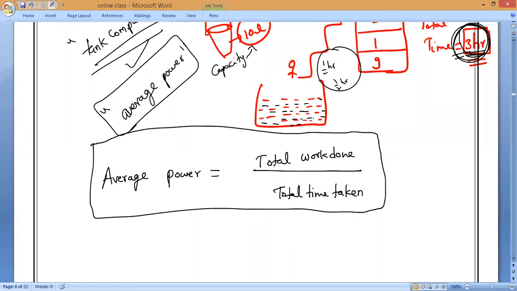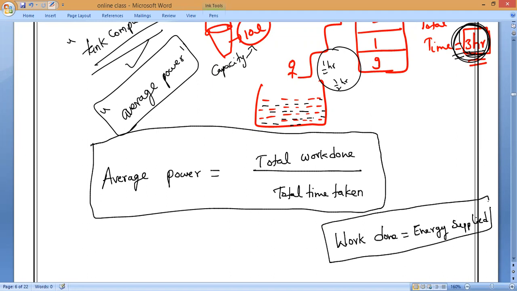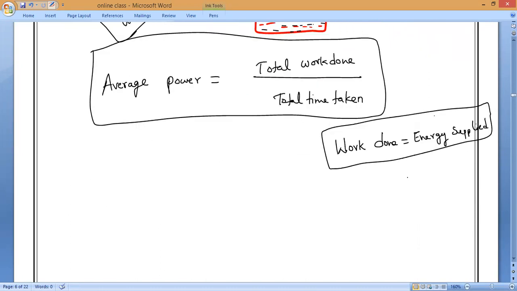Since work done depends on energy supplied, all of you should remember that an equivalent amount of energy has to be supplied to carry out the given amount of work. So we all know, the energy possessed by the body is equal to what? Energy possessed by the body is equal to work done. That is what it is. So energy supplied by the body is equal to work done. Remember that. Clear, Harish? Yes, please.